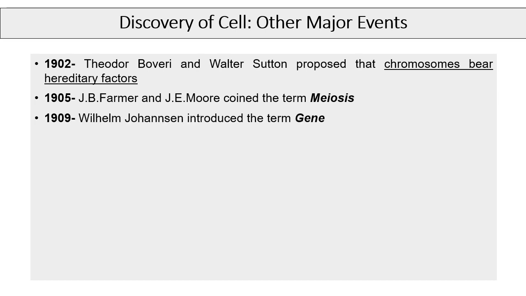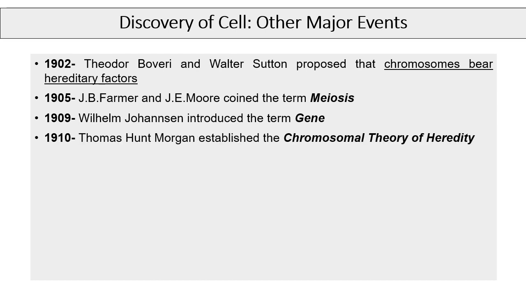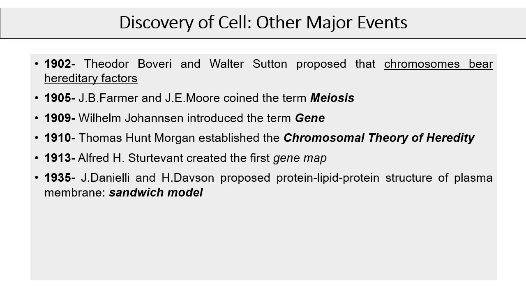In 1909, Wilhelm Johannsen introduced the term gene for the hereditary units. In 1910, Morgan established the chromosomal theory of heredity. In 1913, Sturtevant created the first gene map. In 1935, Danielli and Davson proposed the sandwich model of plasma membrane.